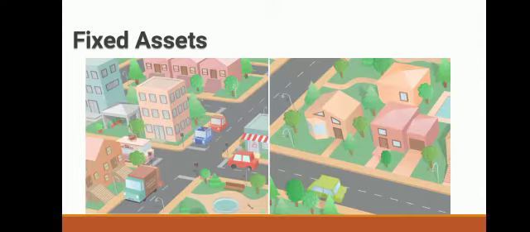What is fixed assets? In the image you can see factory building, vehicles, plant and machinery. All those assets which are purchased for using in the business for a longer period of time and whose purpose is not to sell, they are fixed assets.